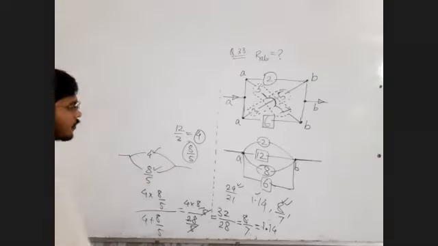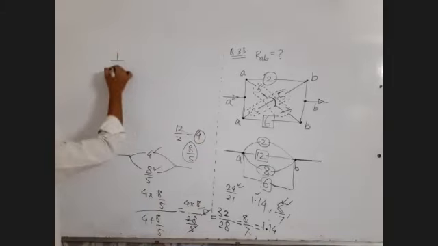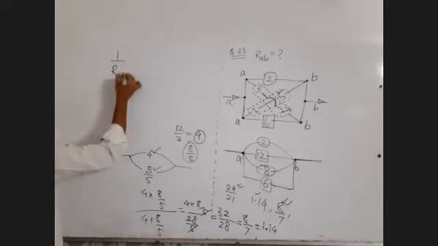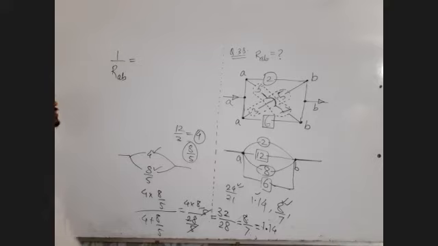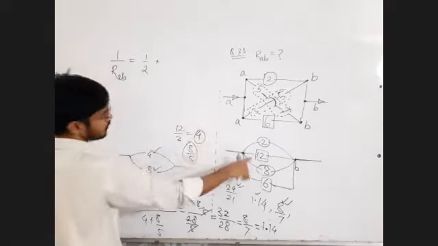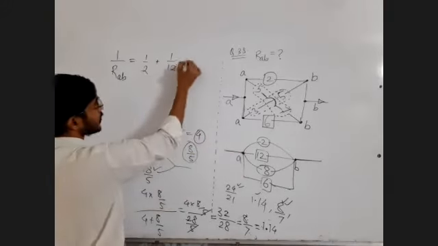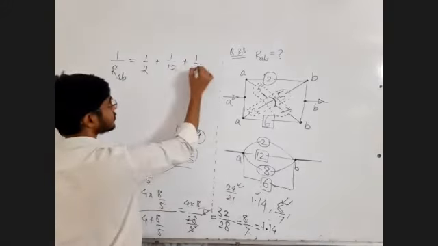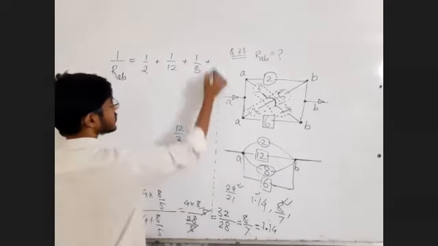Or the other way, the simplest way, or rather time consuming way, you can say. It is simple but time consuming. 1 upon R equivalent is equal to 1 by 2 plus 1 by 12 plus 1 by 8 plus 1 by 6.